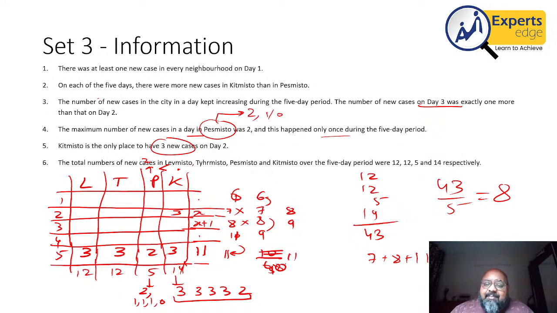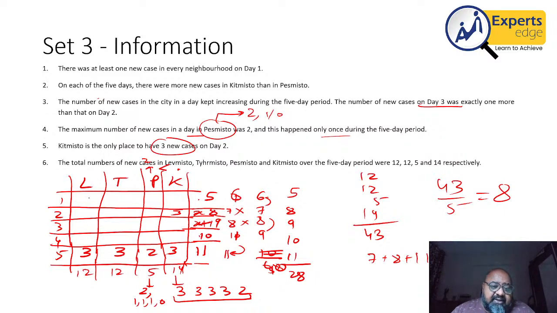In that case, the number of cases done is 8 and 9, 17 plus 11, 28. So 15 cases are left, which can happen with, see, on the fourth day, the number has to be more than 9 and less than 11. So the only possibility is 10. And for the total cases to be 43, it will have to be filled by 5 here. So I write a 5 here, 8 here, 9 here. I'm crossing out this, 10 here and 11 here.